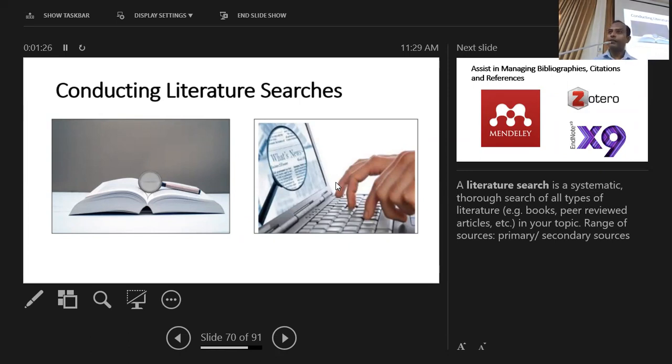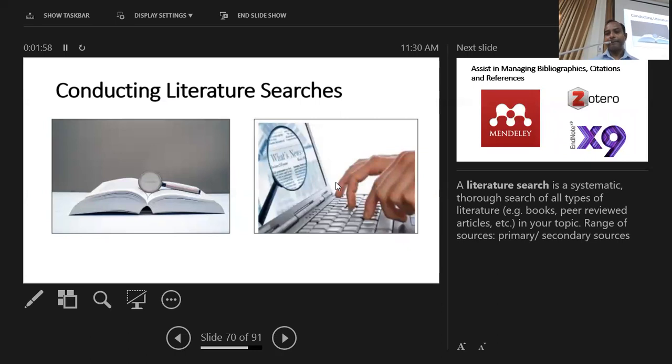We can identify your research needs, and then we can search different databases, open access or subscribed databases, and come up with a recommended resource list for your research. You can search both primary and secondary sources for your research. Researchers are the people with the requirements, but they can work with the librarian to find the literature.